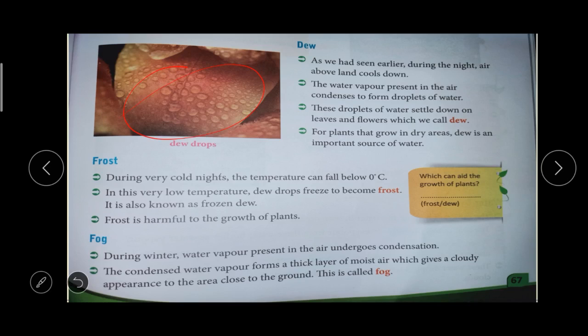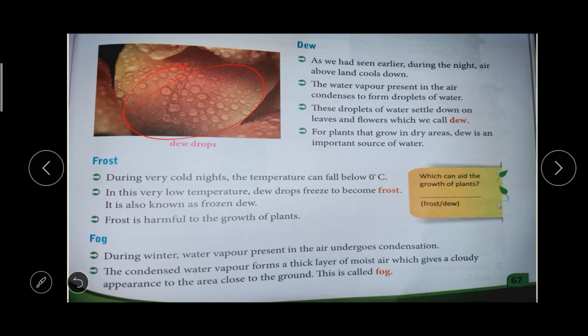Okay, for the plants which grow in the dry area, dew is an important source of water. For the plants which live in the desert area, this dew is the source of water. Okay, do you understand?